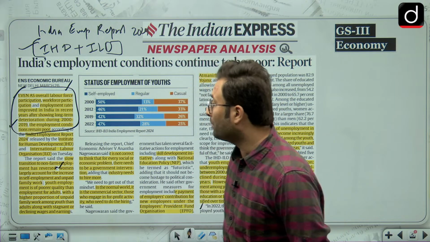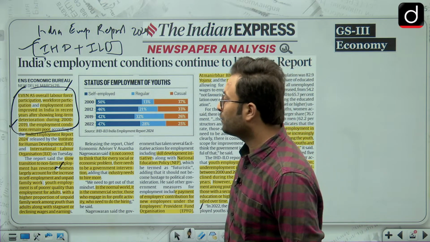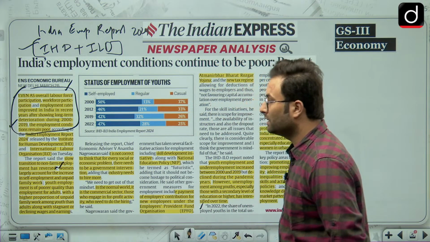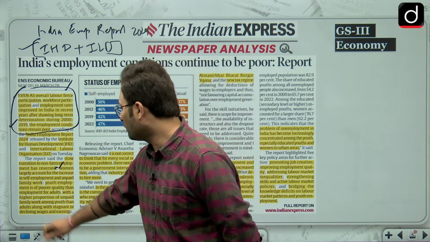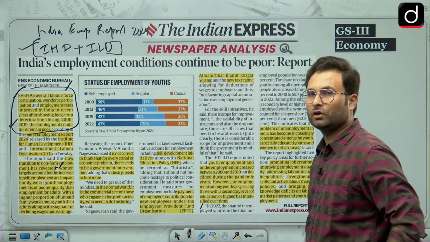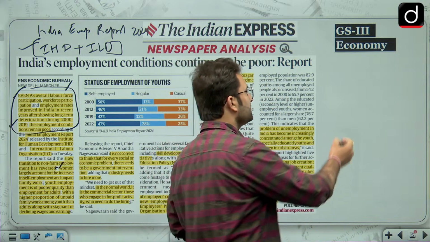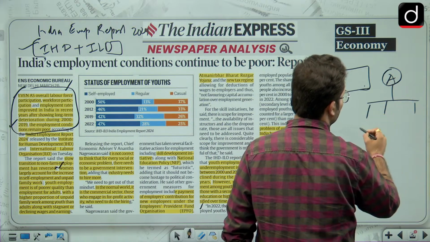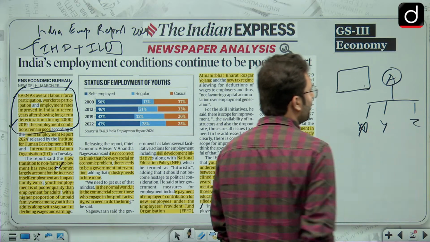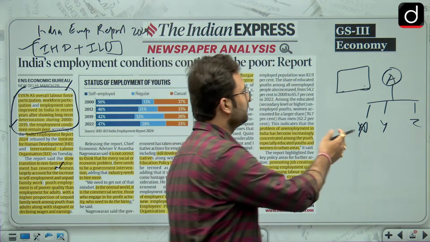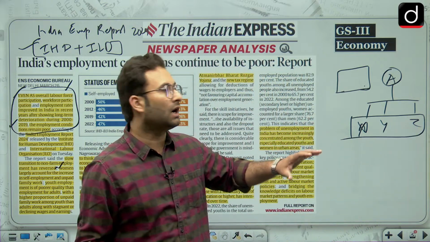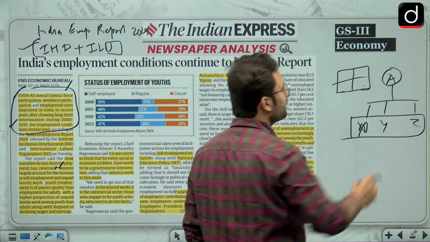Youth employment is of poorer quality than employment for adults, with a higher proportion of unpaid family work among the young and adults, along with stagnant and declining wages and earnings. Let's say there is a family business. Person A has a family business and he has 3 kids, X, Y and Z. After A, this business will be divided among these 3 people. So now there are 4 people working in the same business, and wages are getting reduced.